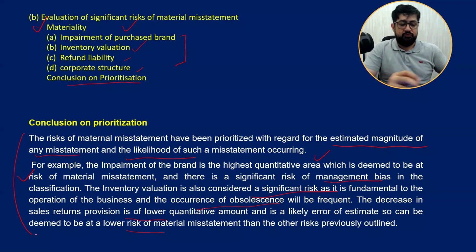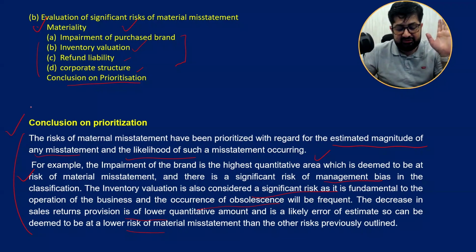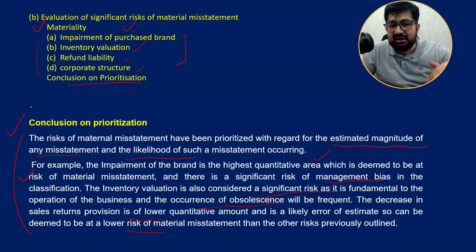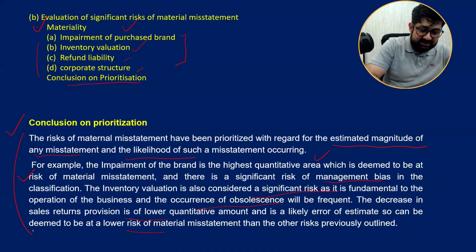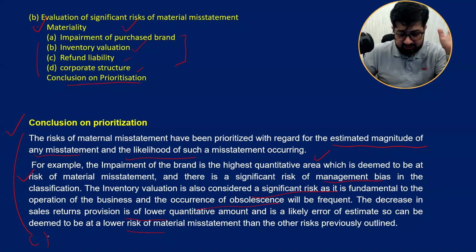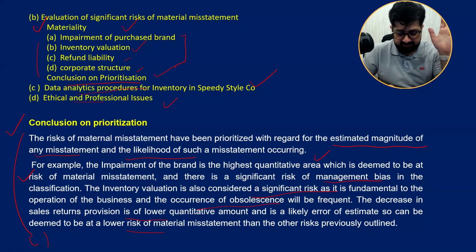Okay, so we arrange them and write this conclusion paragraph, saying which one is first, second, third, and fourth. And then you will write the C part: data analytics procedures and ethical issues as well. So like this. Okay, afterwards, the conclusion is explained here, then the data analytics procedure and the ethical and professional issues are discussed over here.